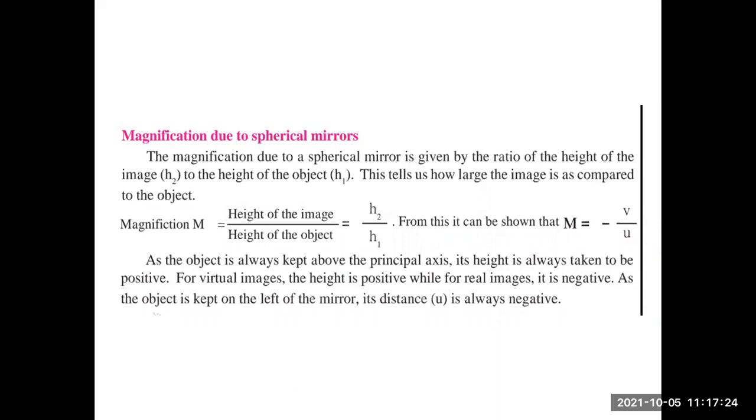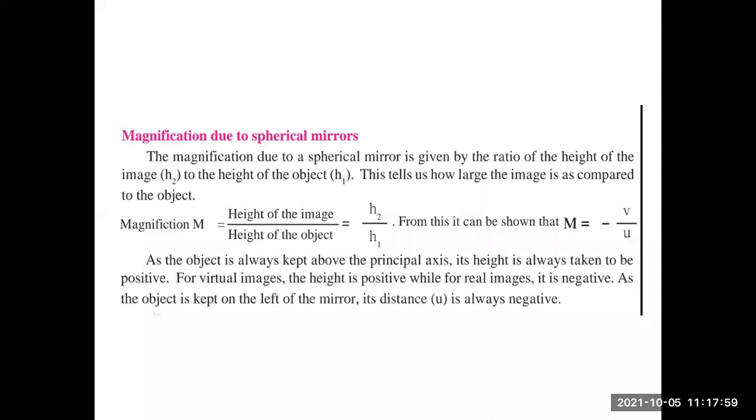From this, it can be shown that capital M, that is magnification, equals minus v upon u, because the image is placed at left side. So it gets a negative sign according to Cartesian sign convention. See, as the object is always kept above the principal axis, its height is always taken to be positive. For virtual images, the height is positive, while for real images, it is negative.